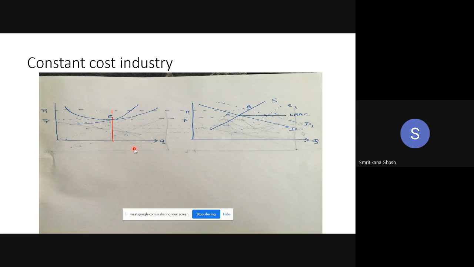In the right-hand side diagram, the horizontal line will be the long run supply curve. This is the long run supply curve. It should be supply, not the average. Don't write it LRAC, it's wrong. Long run supply curve.